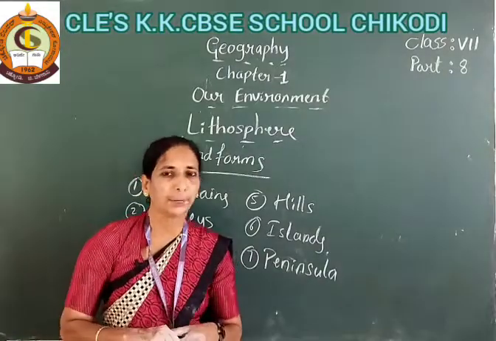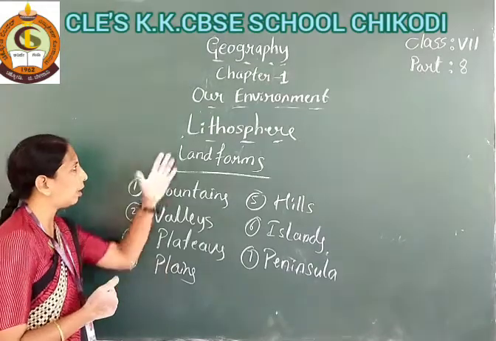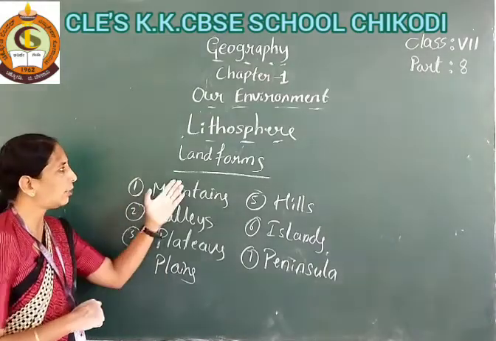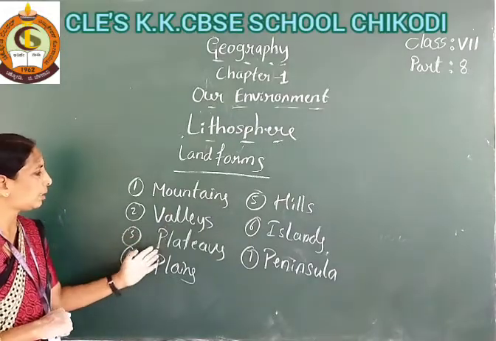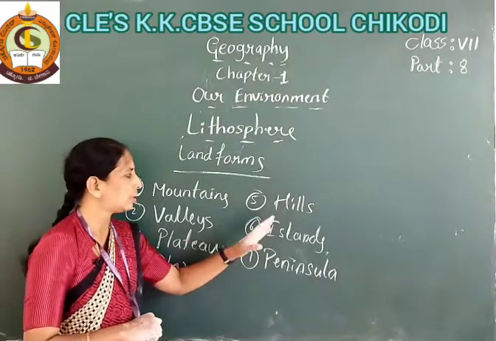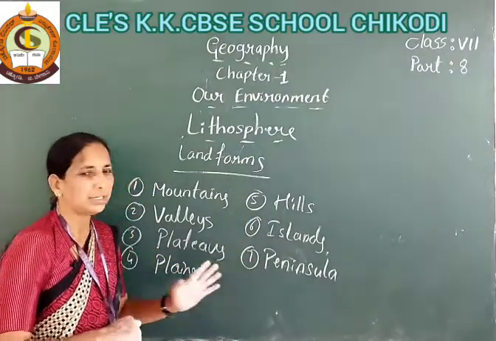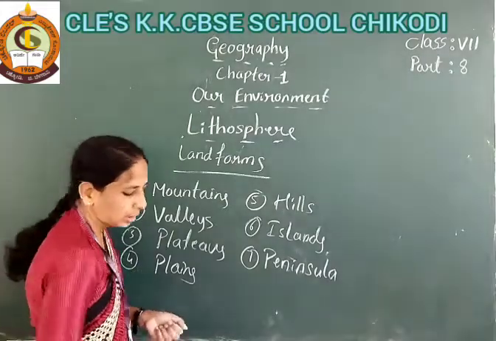Oceans. Okay. And see here, students, some landforms also exist in the lithosphere. Those landforms are mountains, valleys, plateaus, plains, hills, islands, peninsula. Okay, student? So that is about the lithosphere.